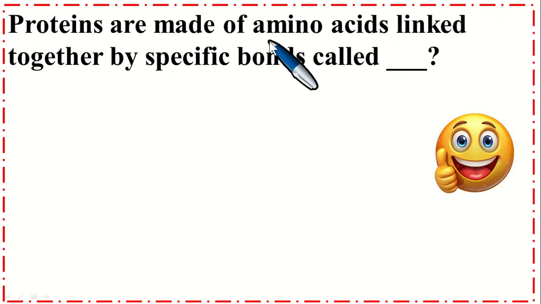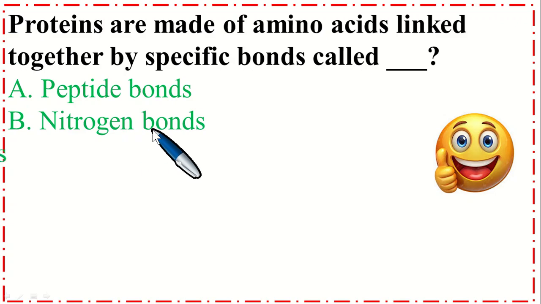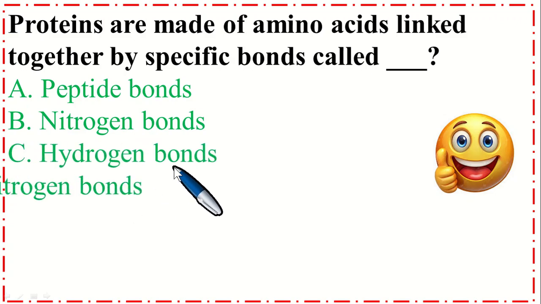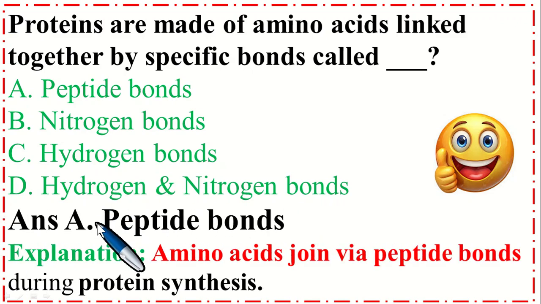Proteins are made up of amino acids linked together by specific bonds called: option A, peptide bonds; B, nitrogen bonds; C, hydrogen bonds; and option D, hydrogen and nitrogen bonds. So the correct option is A, peptide bonds. Explanation: amino acids join via peptide bonds during protein synthesis.